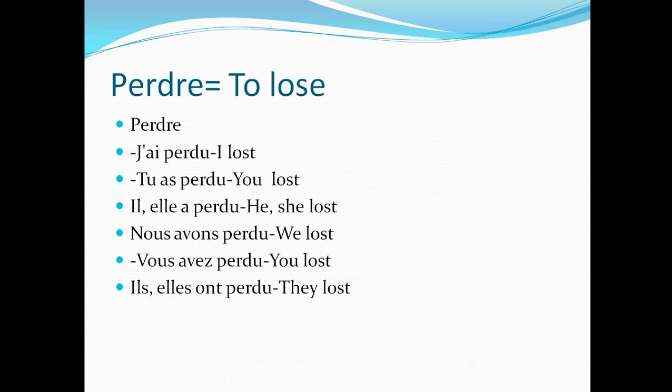Then we move forward for re verbs. Perdre, to lose. So what we are doing here, again we are dropping the re. Instead of re we'll be adding u. J'ai perdu, I lost or I have lost. Tu as perdu, you lost or you have lost. Elle a perdu, he lost or she lost, or she has lost. Nous avons perdu, we lost. Vous avez perdu, you lost. Elles ont perdu, they lost.